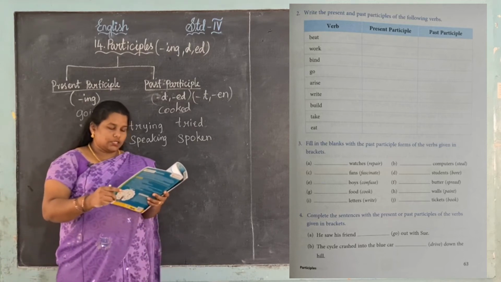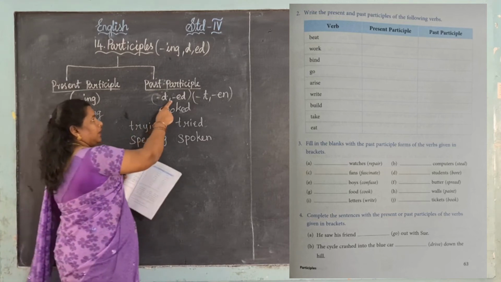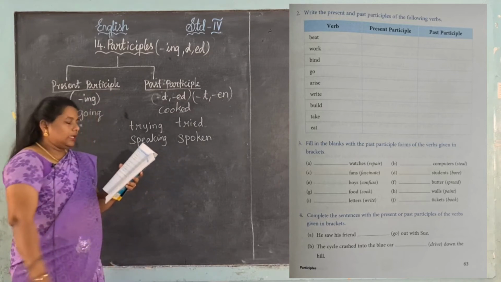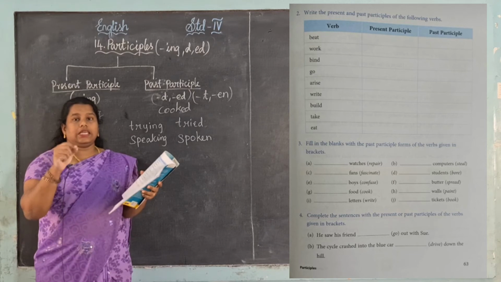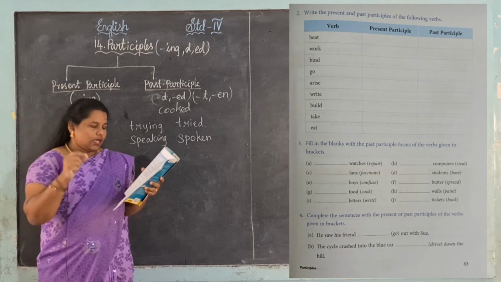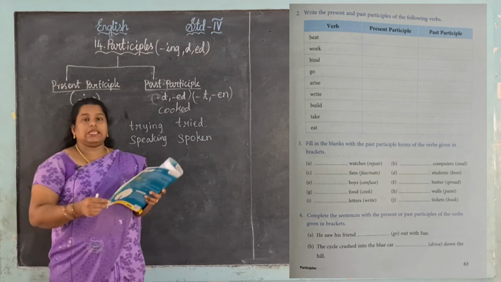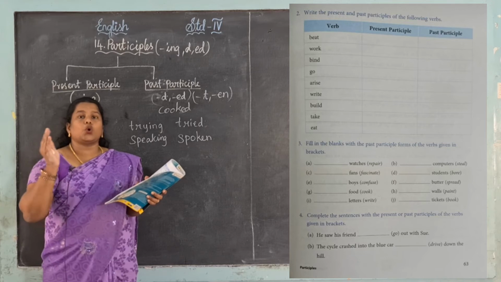Okay, then see the next word. Fill in the blanks with the past participle. You just want to fill the blanks with the past participle, whether regular or irregular, that's it. See, repair is given. What do we want to add? Yes, ed. So repaired. What is the past participle of steal? Stolen.